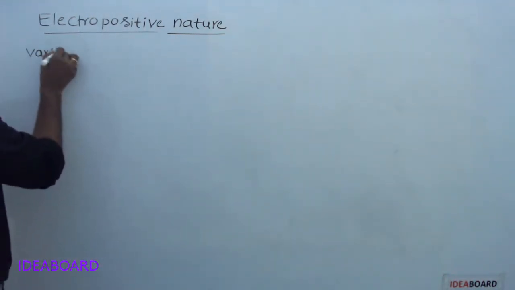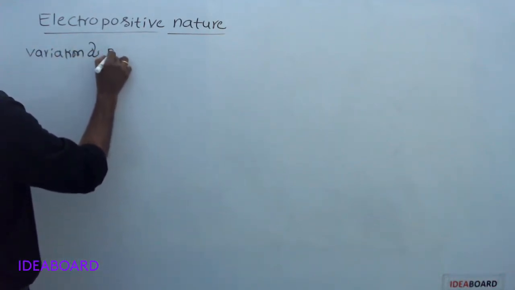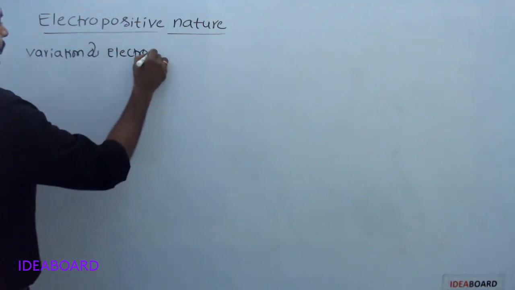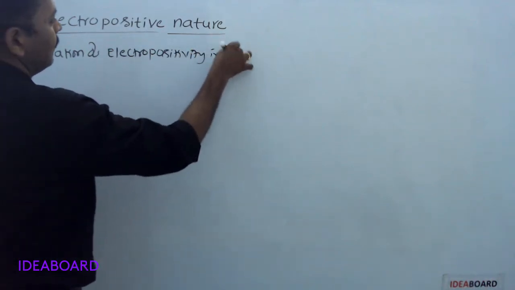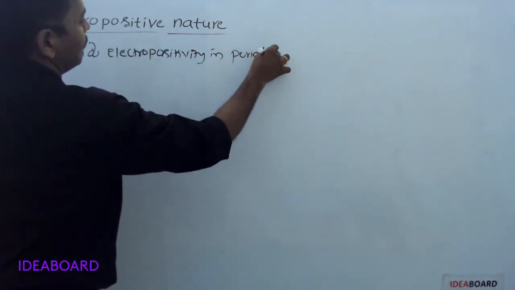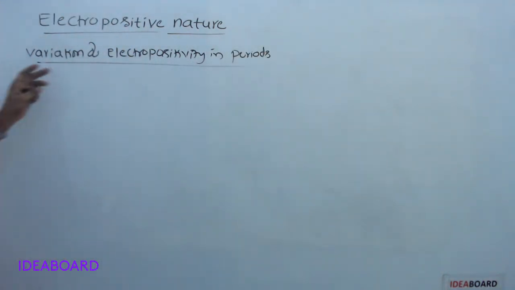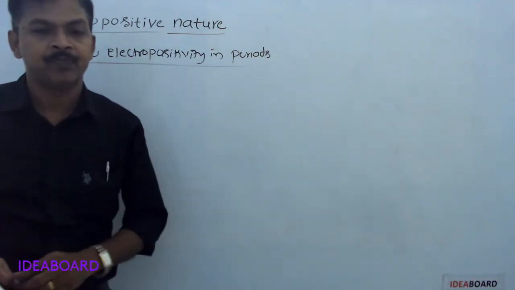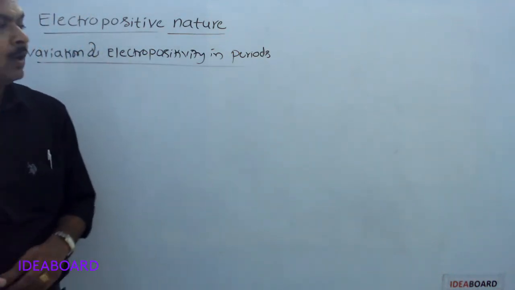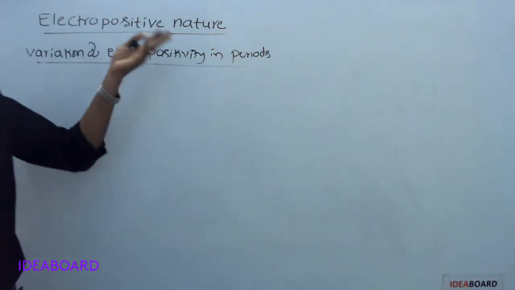Now, variation of electropositivity in periods. In periods, left to right, as atomic number increases, atomic size decreases. As atomic size decreases, ionization potential increases. As IP increases, electropositivity decreases.